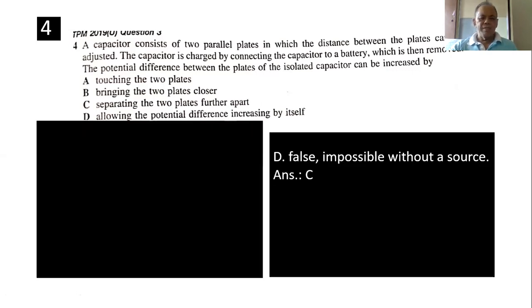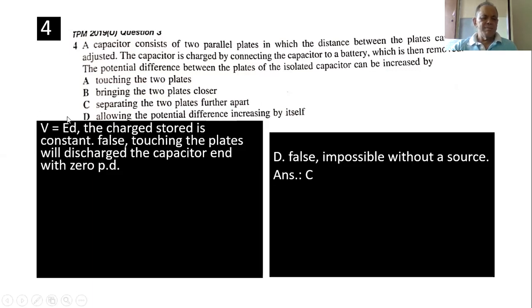Remember your formula, V equals to Ed. The charge stored is constant. So touching the plates will discharge the capacitor, and it will end up with zero charge. Bringing the two plates closer, use the formula. C is just that, bring the plates closer.